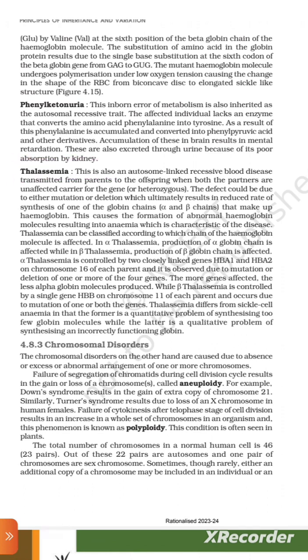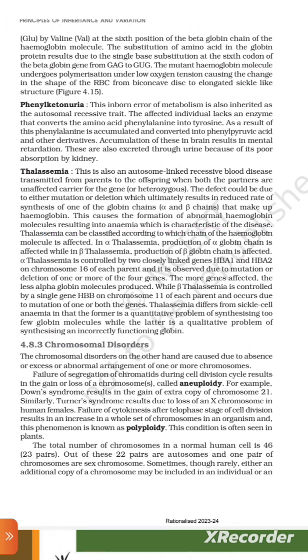Thalassemia. This is also an autosomal recessive blood disease transmitted from parents to the offspring when both the partners are unaffected carriers for the gene, or heterozygous. This defect could be due to either mutation or deletion, which ultimately results in a reduced rate of synthesis of one of the globin chains, alpha and beta, that make up hemoglobin. This causes the formation of abnormal hemoglobin molecules, resulting in